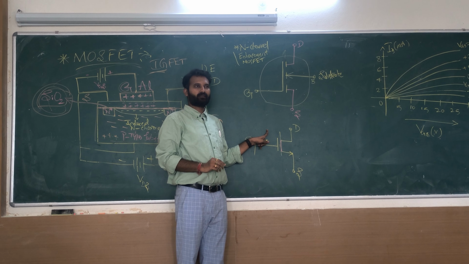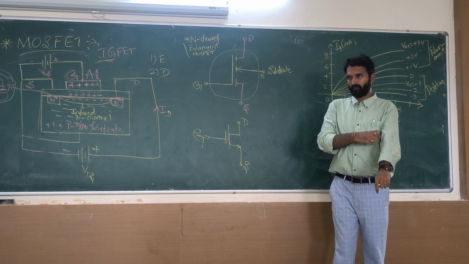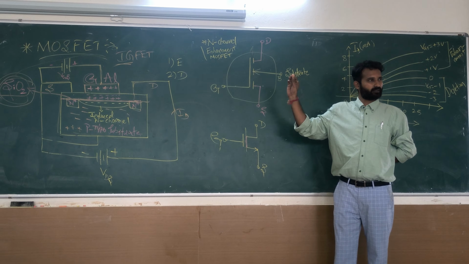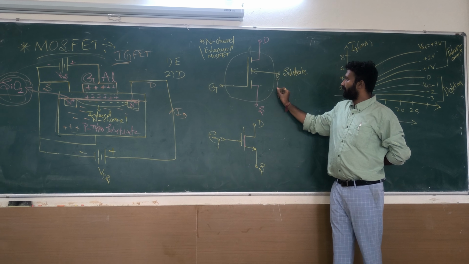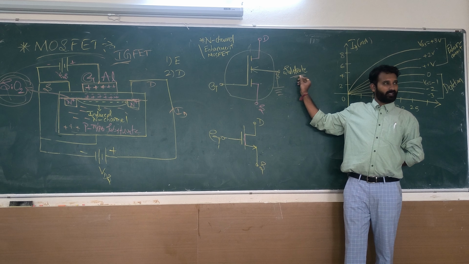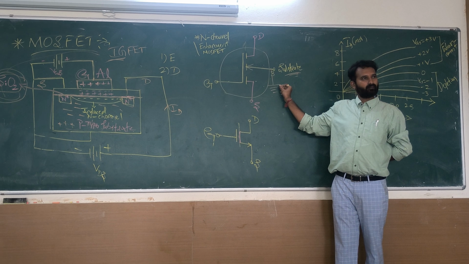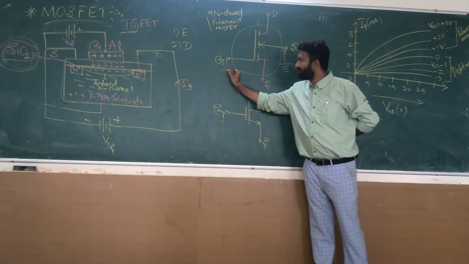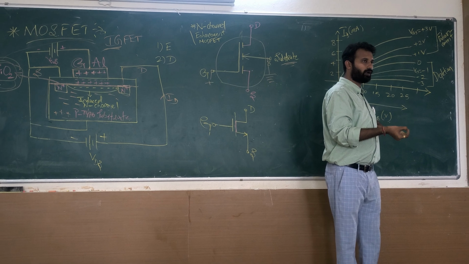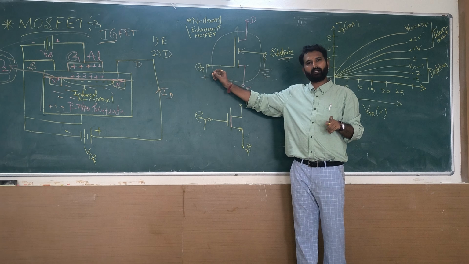Clear? Now some operation. I will tell you this operation. Listen here. In order to study the operation, focus here, concentrate here. We will ground this. What am I grounding? The substrate. I am giving an earthing to the substrate. And I am giving a positive voltage here, means I am connecting a voltmeter, I am giving a supply. What supply am I giving? VGS voltage, positive voltage to the gate.